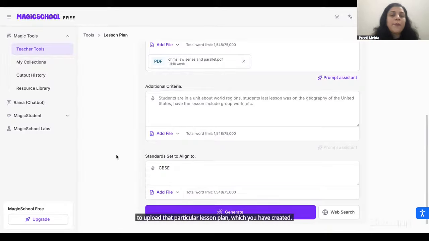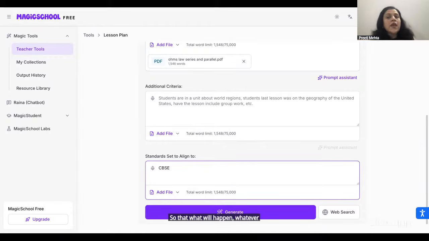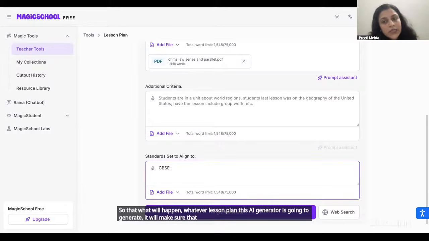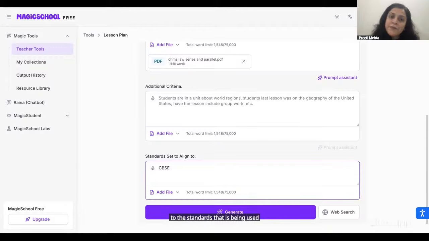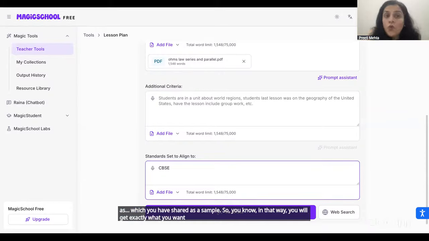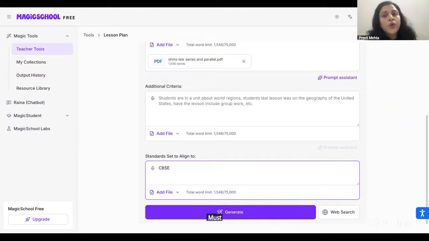So whatever lesson plan this AI generator is going to generate, it will make sure that it is aligned to the standards used in the lesson plan which you have shared as a sample. So in that way you will get exactly what you want, exactly how you must have done it if you did it on your own.